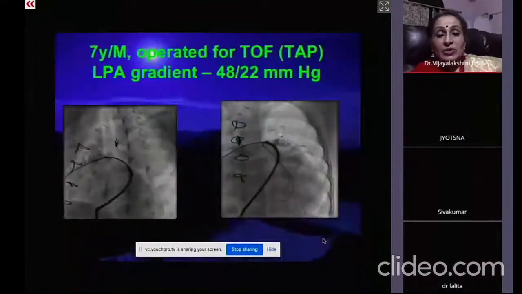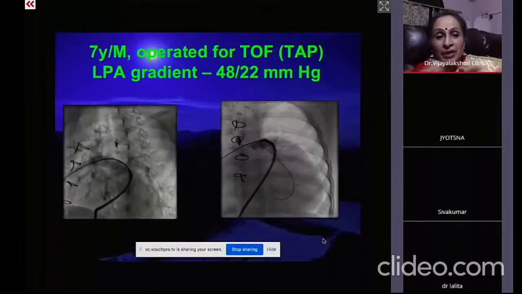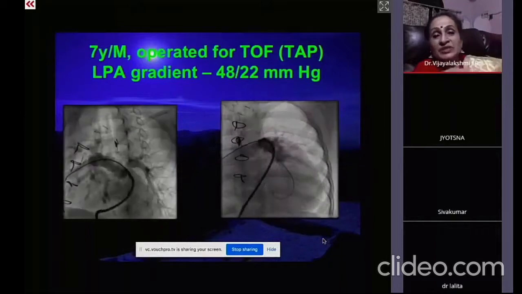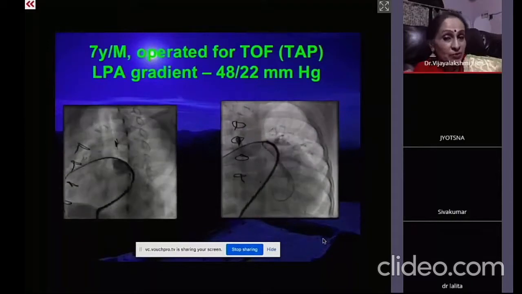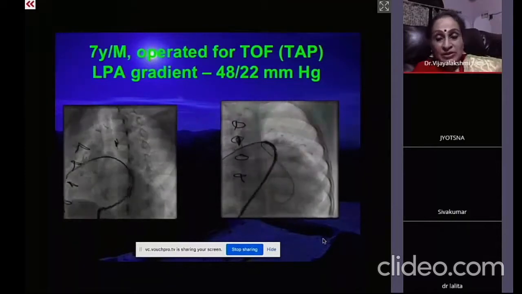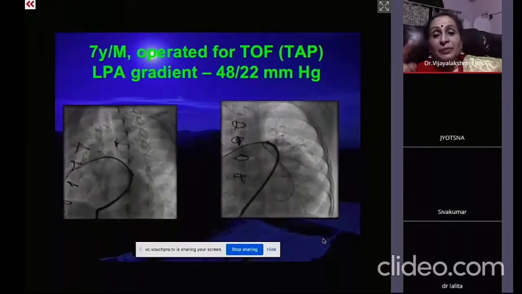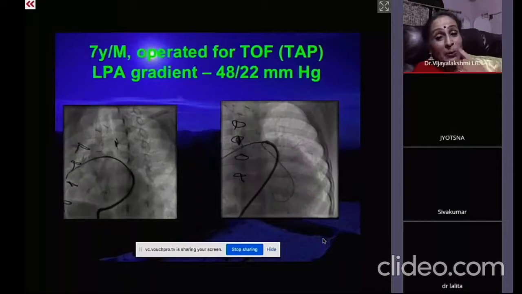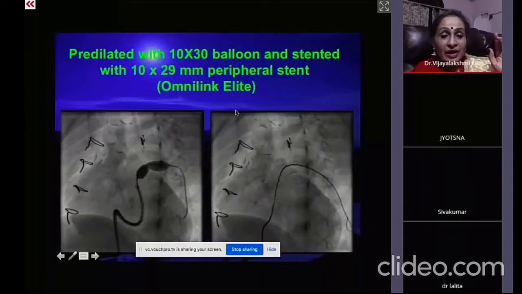Okay, so this is a post-surgical patient who came with a tight pulmonary artery stenosis. The child was 7 years old, and the gradient was 48 by 22 millimeters of mercury. And that is quite a severe stenosis. So here you can keep one guide wire in one branch and another in the other branch, and you take a long sheath right up to the stenosis, so that your balloon and the stent can be kept properly. You can see here how tight the stenosis is. It is almost very difficult.